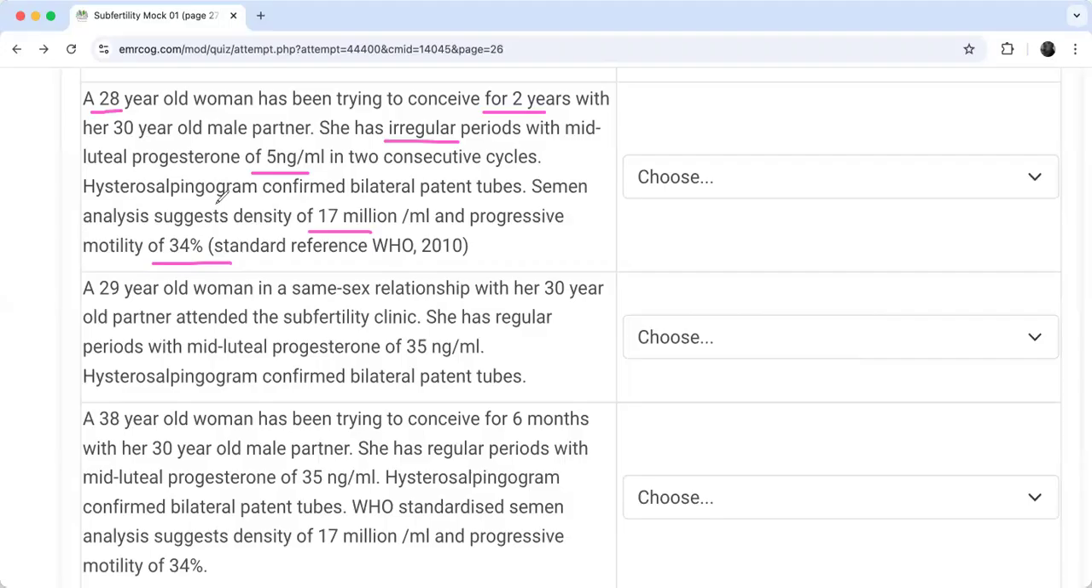So what do you think now? This female is having anovulation, trying to conceive for 2 years. Will you go for IVF? Will you go for ICSI or just the clomiphene citrate?